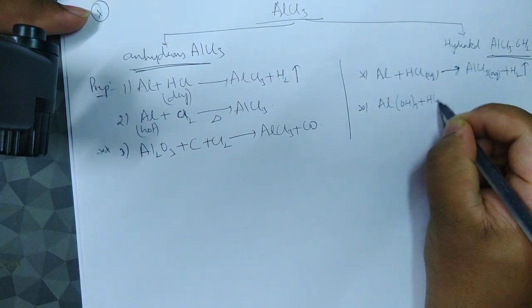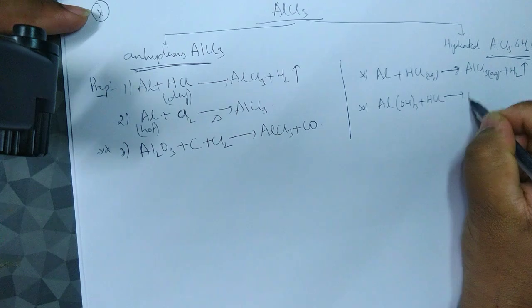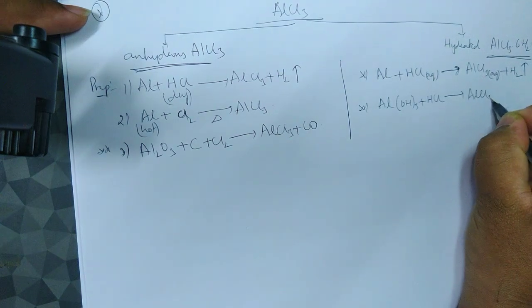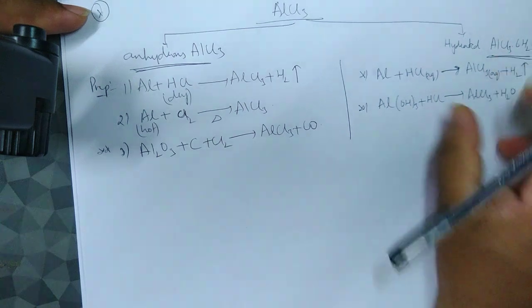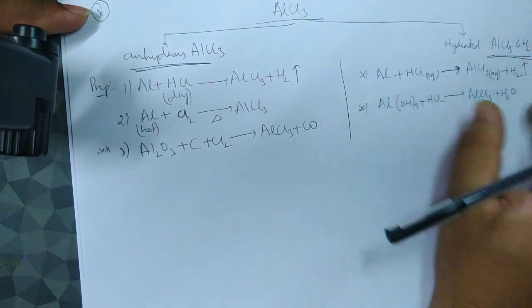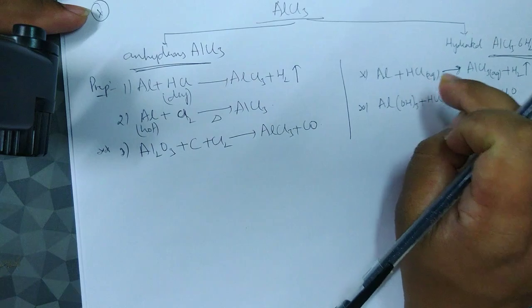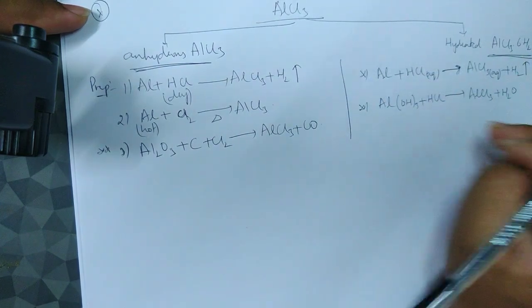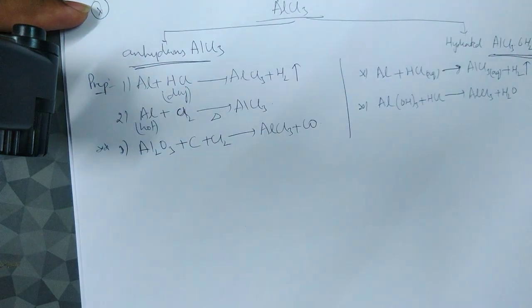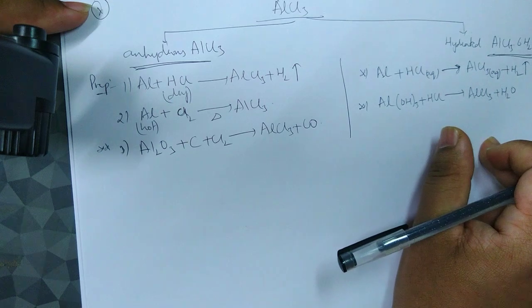On treating with HCl, it will form AlCl3 plus H2O. Now these water molecules get surrounded by that. So on the whole, we can prepare the hydrated version by this. Okay, aqueous HCl and aqueous HCl with aluminum hydroxide. So both of them will serve the preparations of anhydrous as well as hydrated aluminum chloride.